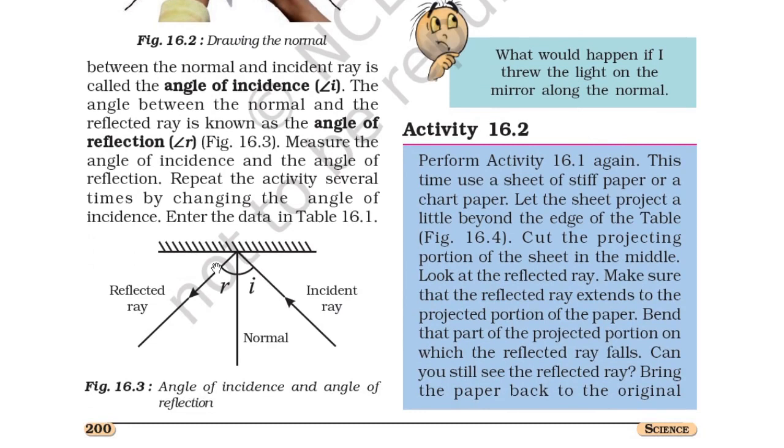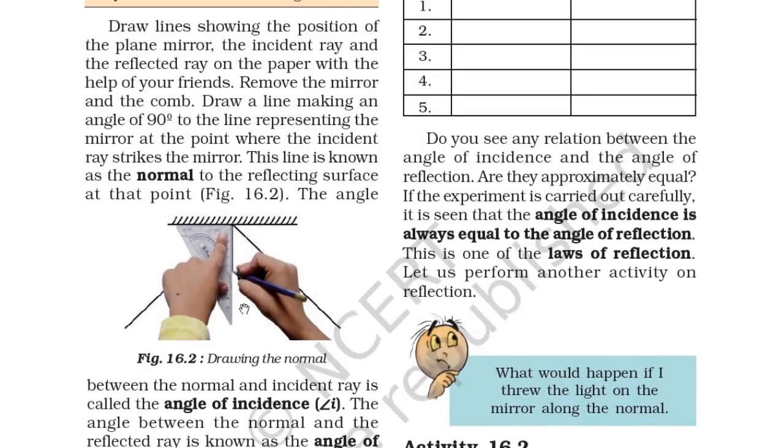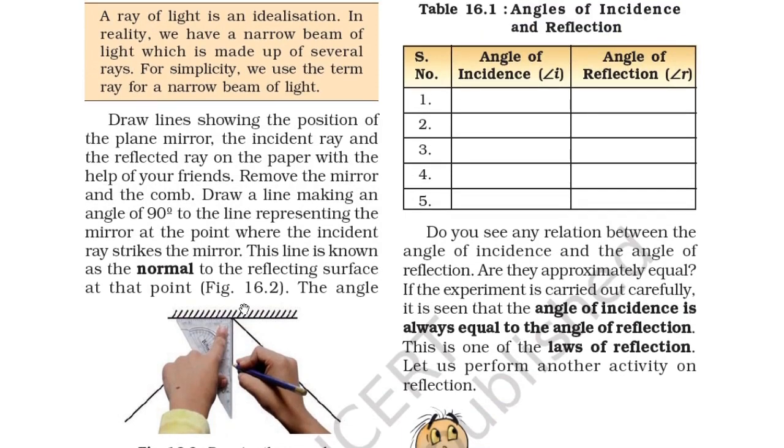Measure the angle of incidence and the angle of reflection. Repeat the activity several times by changing the angle of incidence. Enter the data in table 16.1. So you can see this is the incident ray, this is the normal, and this is the reflected ray. So, angle of incidence and angle of reflection. Put the angles in this table.